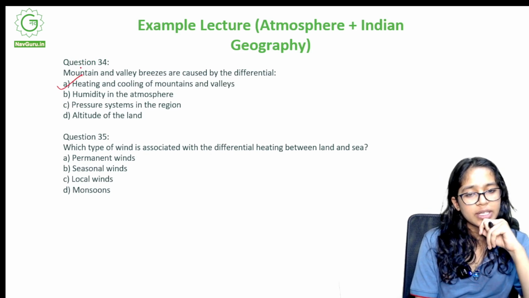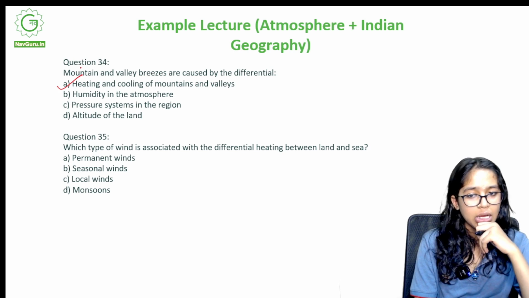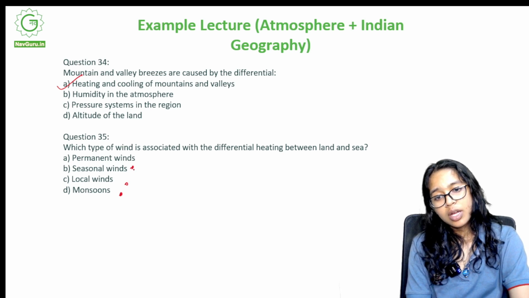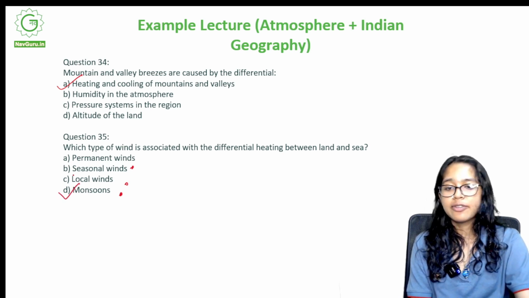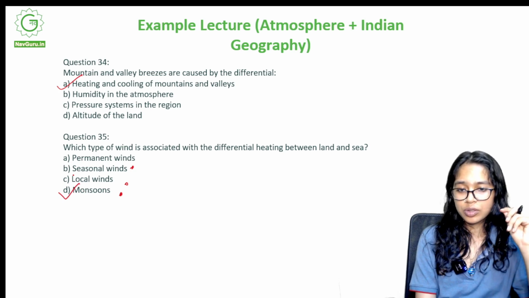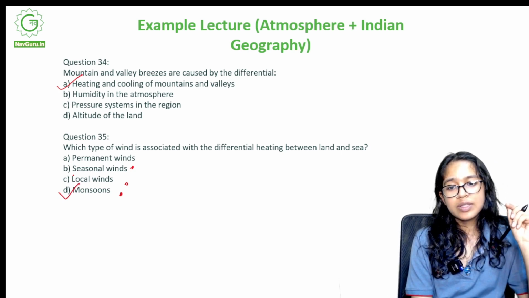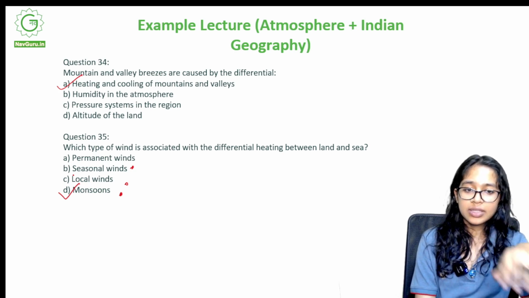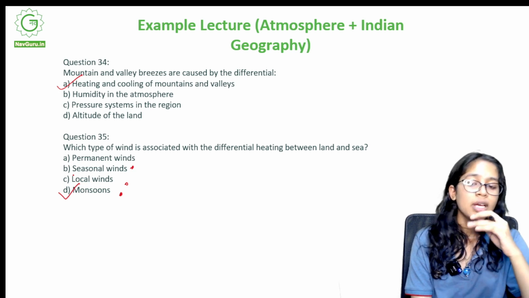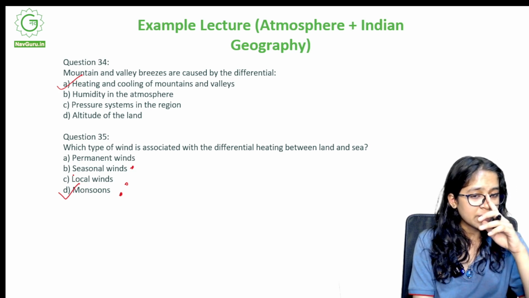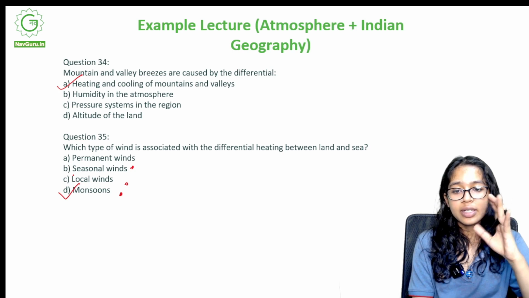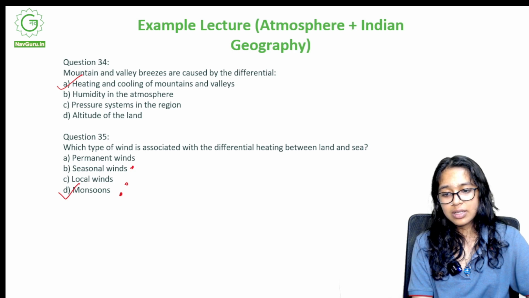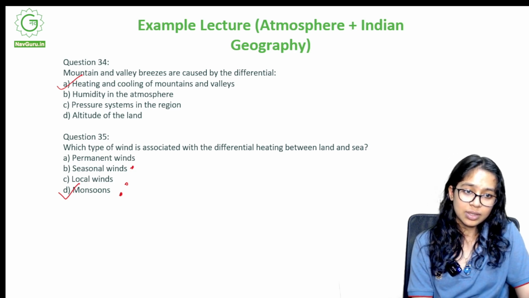Which type of wind is associated with the differential heating between land and sea? So now over here it could be seasonal wind, it could be local winds, it could be monsoons. But since monsoons are very easily defined by this, we shall continue with monsoons. Why can it not be seasonal winds or local winds? Because that encompasses other things as well, and here we're only talking about land and sea. It can be local winds as well, because land and sea breeze can come under local winds. But monsoons is something more specific and hence is likely to be the more right answer.